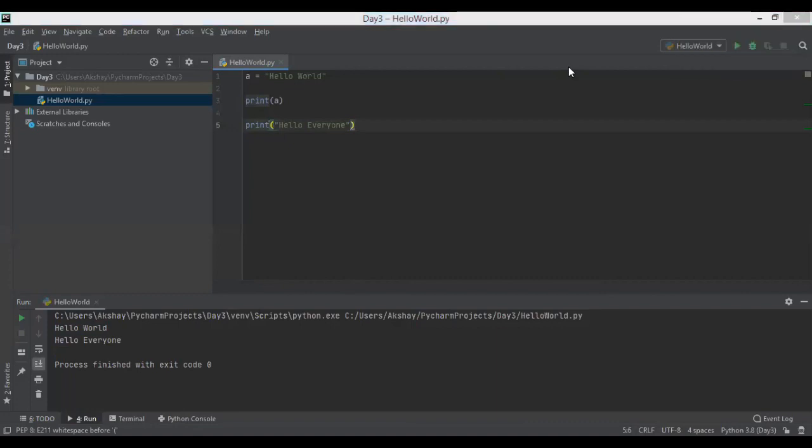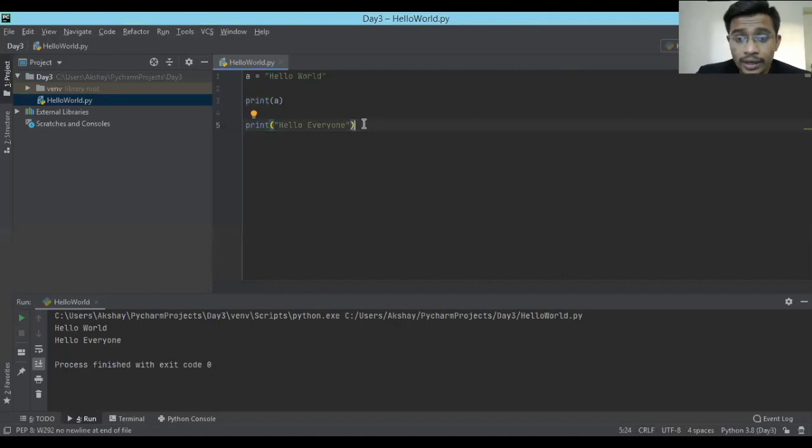Okay, so with this, we just learned how to print hello world with PyCharm, because yesterday we printed a lot of variables, strings and other stuff. But now we printed this using our IDE. This is my favorite IDE. I have used it for a number of projects till now, and it has some cool features which we'll see once we move ahead into this learning. Okay, so let's get back.